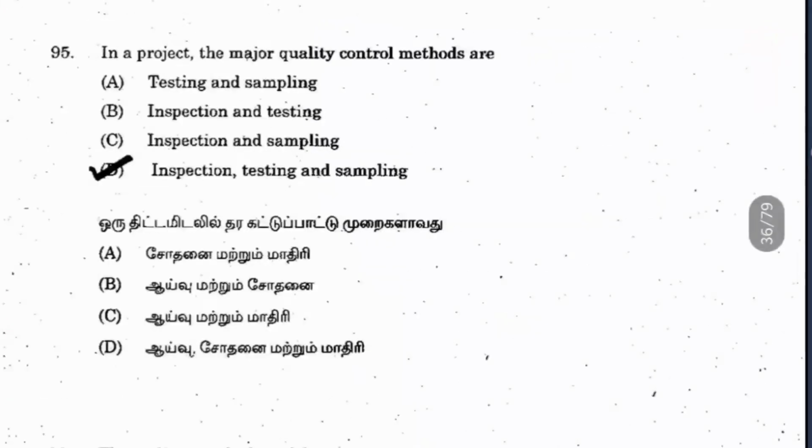Question 95. In a project, the major quality control methods are what? It's all three: inspection, testing, and then sampling also should be taken.